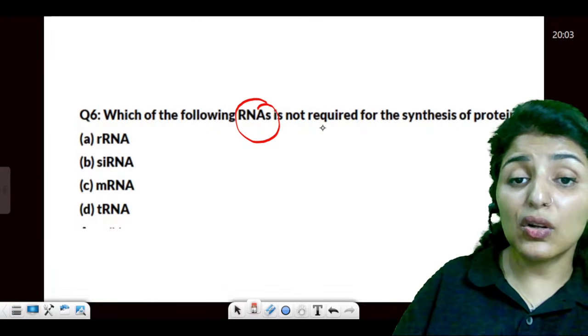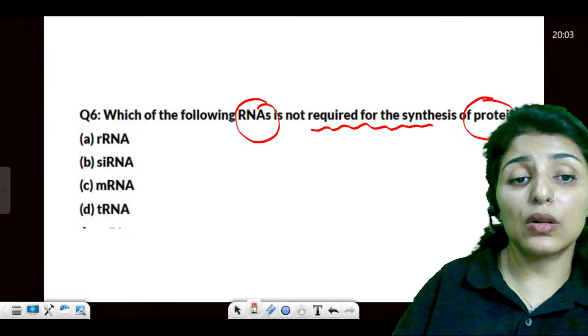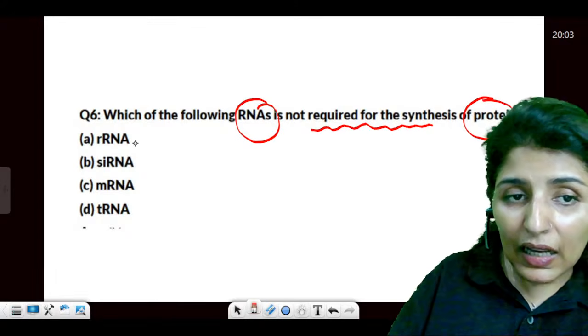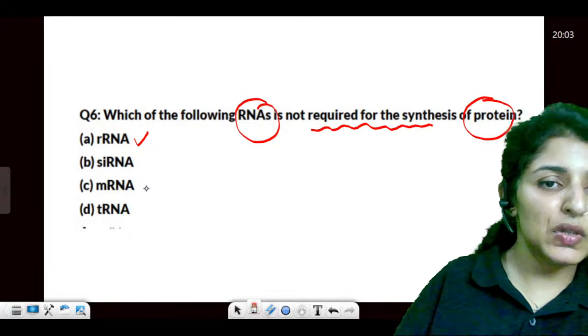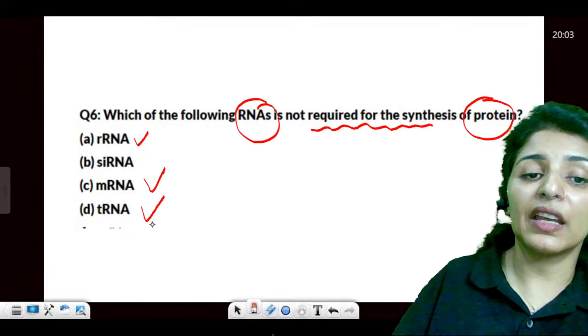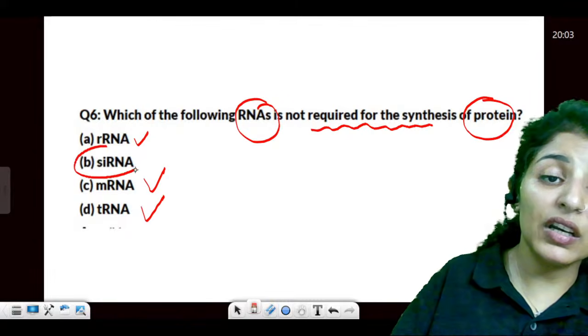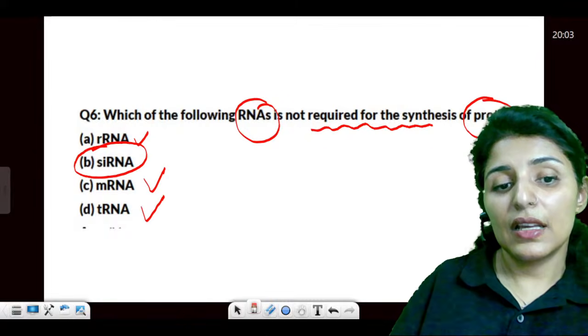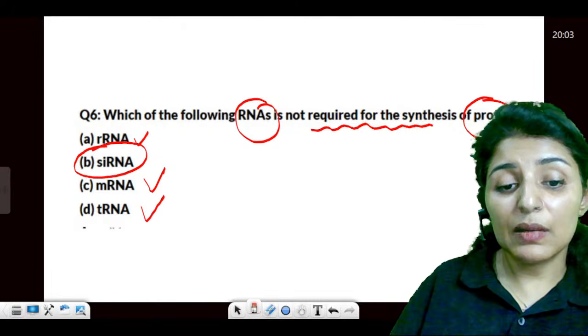Which of the RNA is not required for protein synthesis? We need rRNA because they are going to form ribosomes. We need a messenger molecule. We need a tRNA molecule, right? We don't need siRNA. Please tell me that these points are clear.